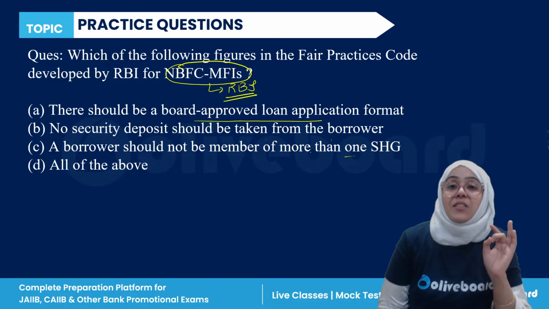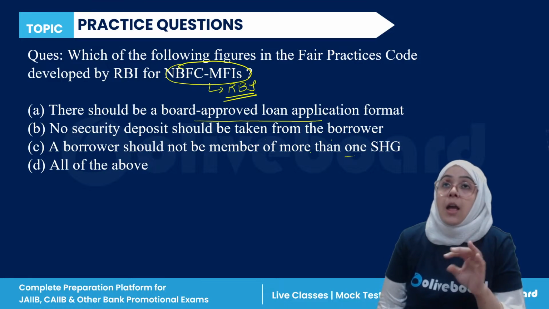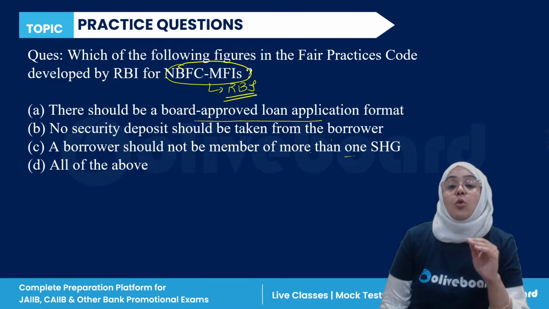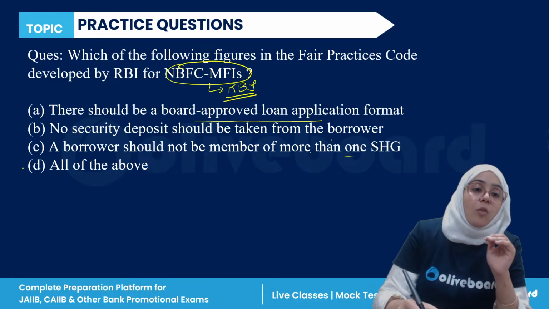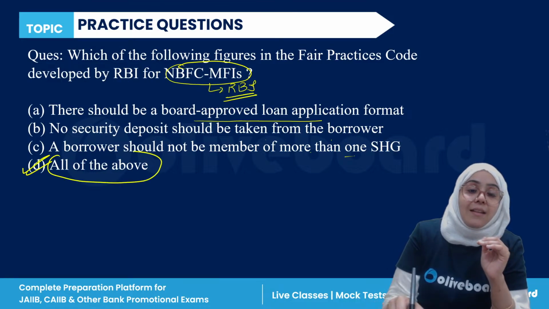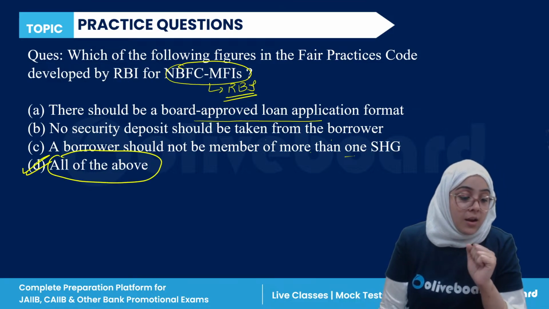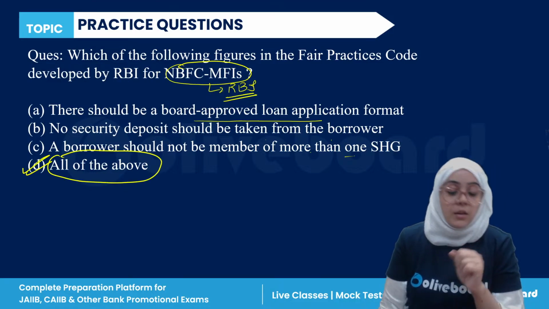No security deposit can be taken from the borrower. And third, a borrower should not belong to more than one self-help group. So all of the above is the correct answer. D is the correct answer here. Done.